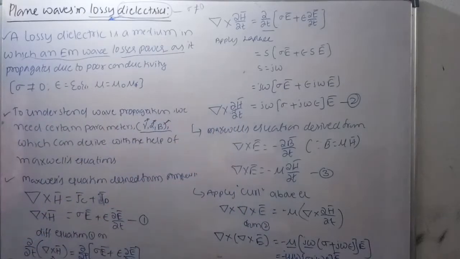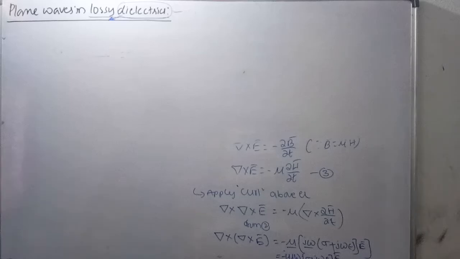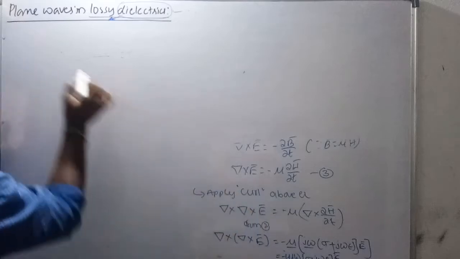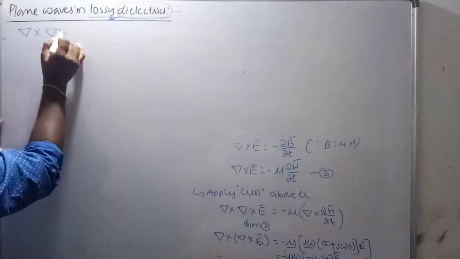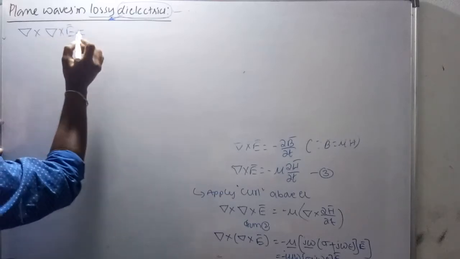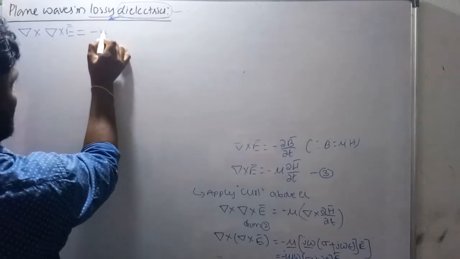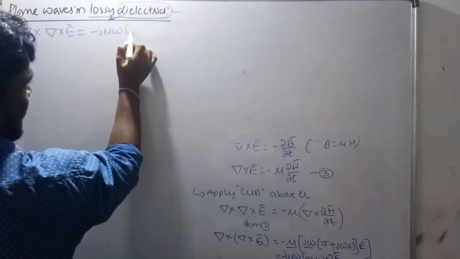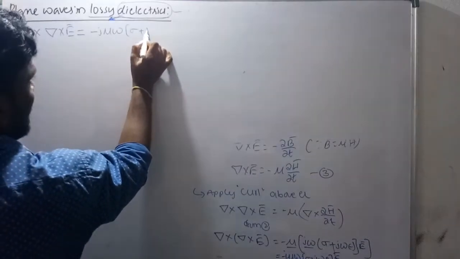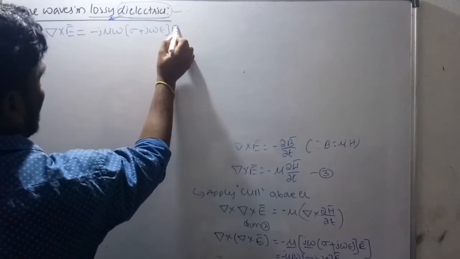Is it visible? No, it's not visible. Okay, I will write it. Yes, again I am writing this curl expression here, as it is not visible. That is del cross E bar equals minus j mu omega, sigma plus j omega epsilon E bar.